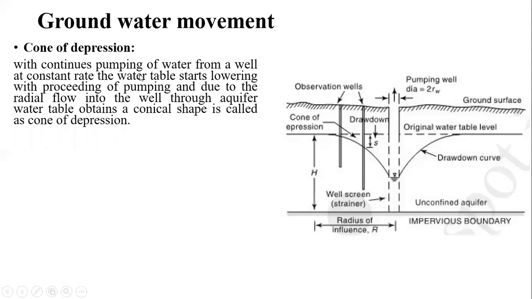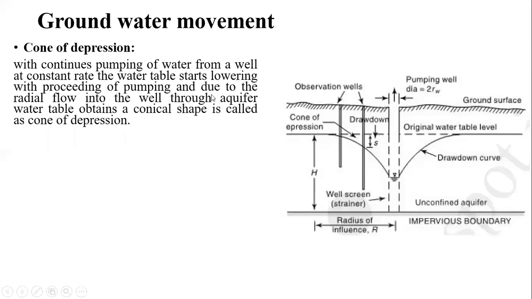With continuous pumping of water from a well, यानी कि हमने क्या किया अभी, continuously water हमारा जो well है उसमें से बाहर निकलना शुरू कर दिया है. So with that continuous pumping from a well at a constant rate, यानी कि जो हमारा discharge था, that discharge is constant, the water level starts lowering with the proceeding of pumping. Means the water level inside the well starts lowering, यानी कि नीचे नीचे जाना शुरू हो गया.